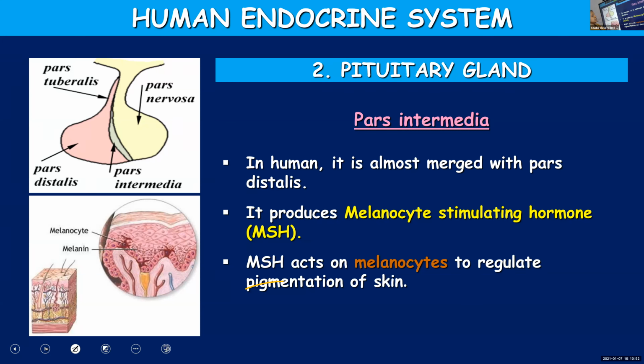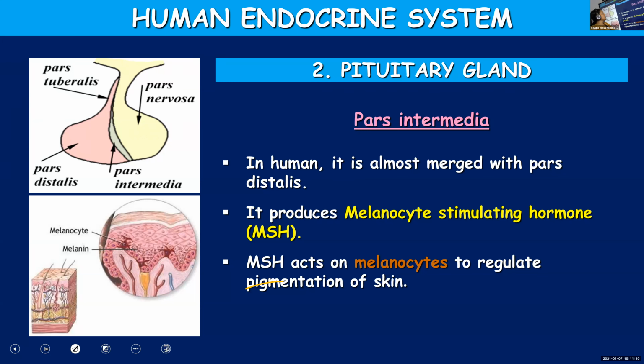So it produces the melanocyte stimulating hormone, and as the name suggests, it stimulates the production of melanocytes, and this will help in regulating skin pigmentation. People have different complexion depending on the amount of melanin. The pigmentation of the skin depends upon the melanin present.